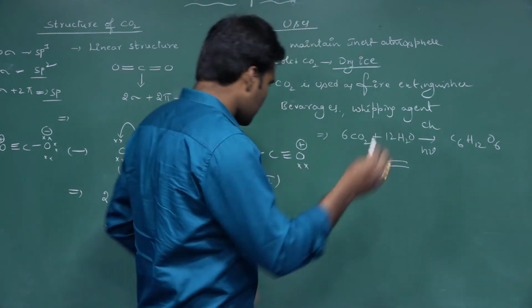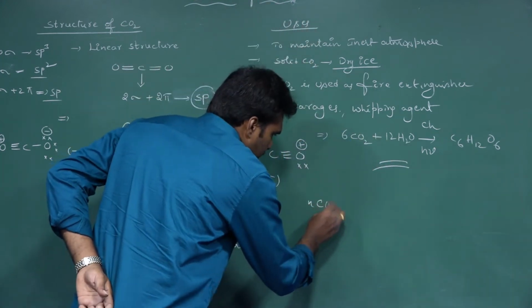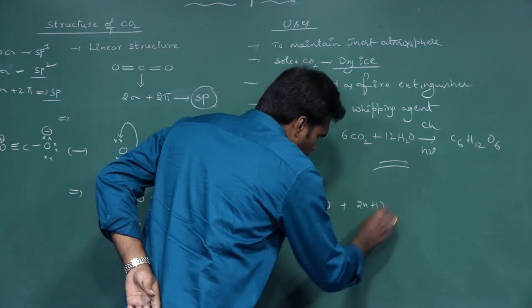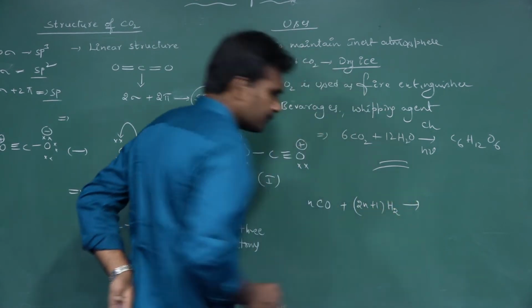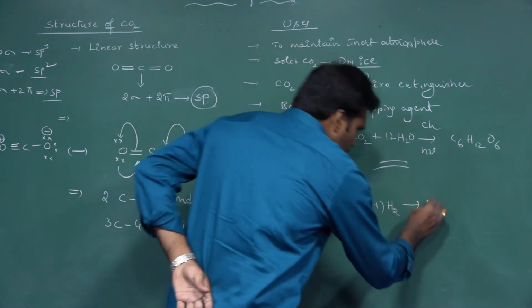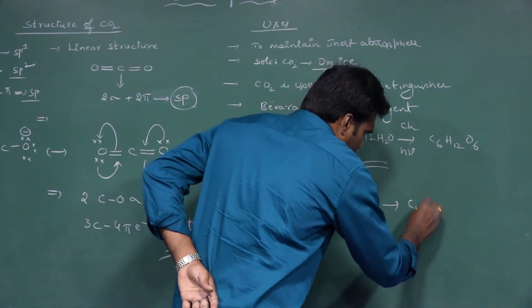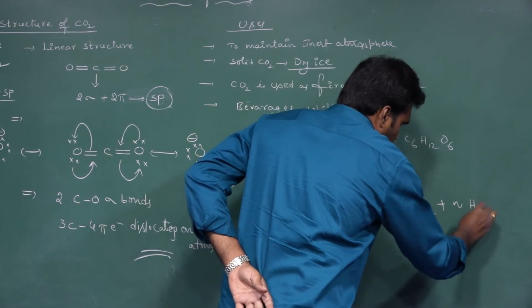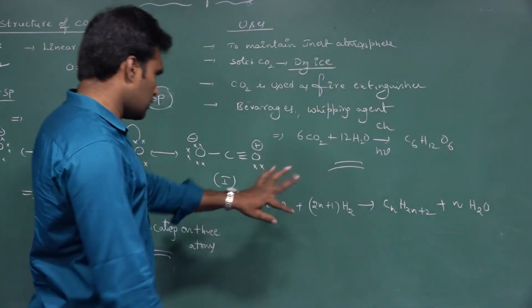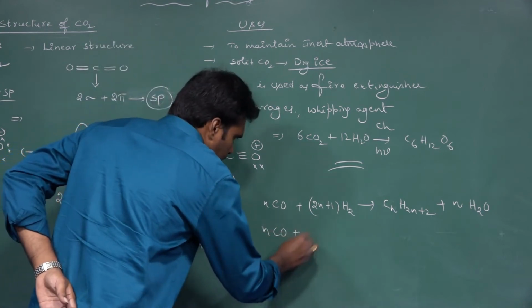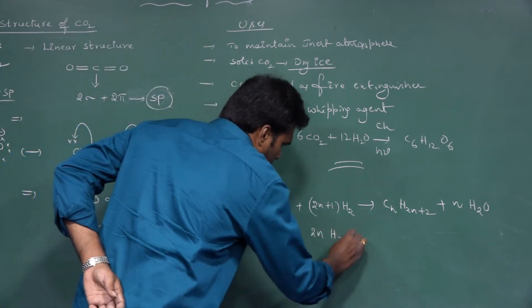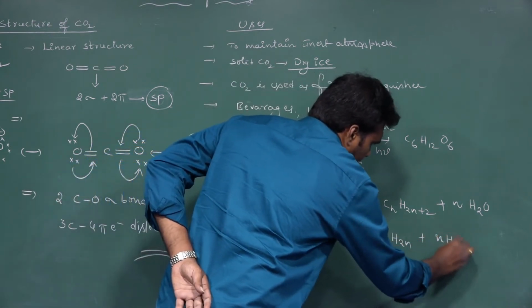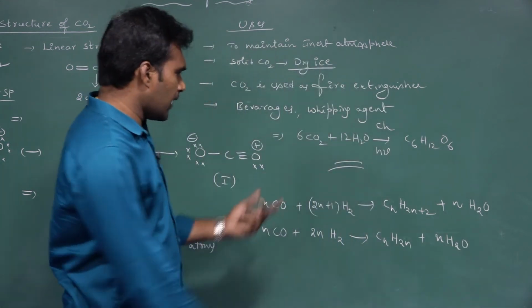I am writing here: n moles of CO reacts with (2n+1) moles of hydrogen, and we get CnH2n+2 plus n moles of H2. So this is one type. And when n moles of CO reacts with 2n moles of hydrogen, we get CnH2n, alkenes, plus n moles of H2. Likewise, we are preparing hydrocarbons.